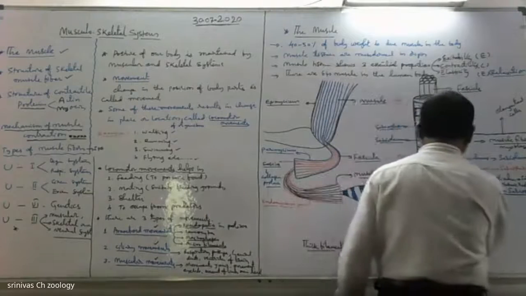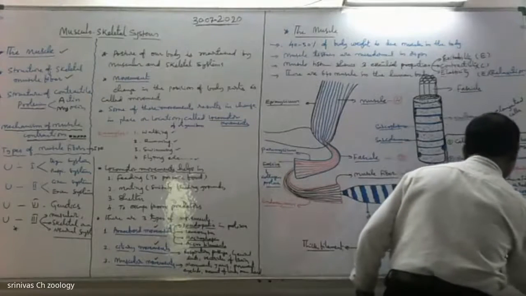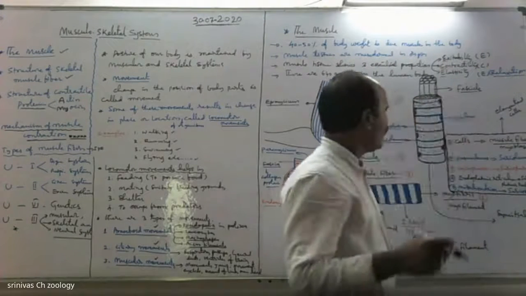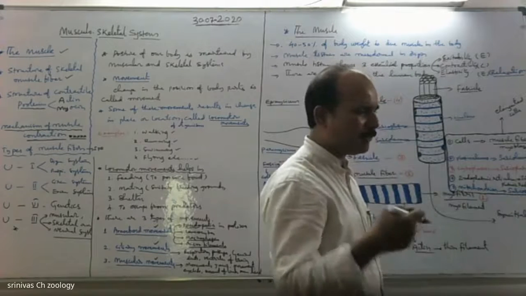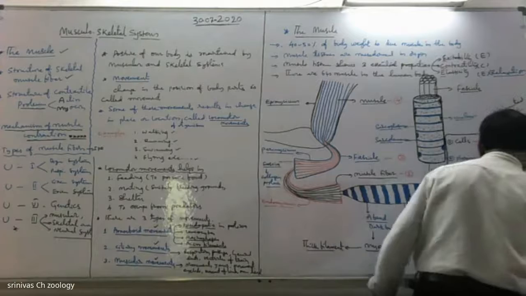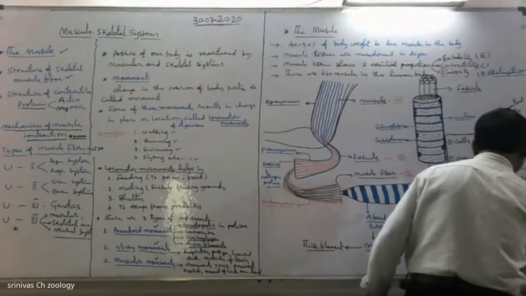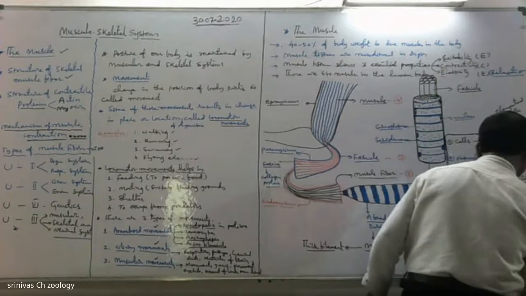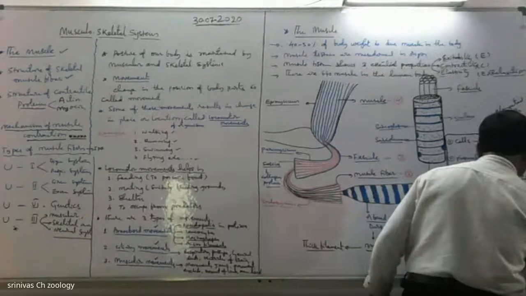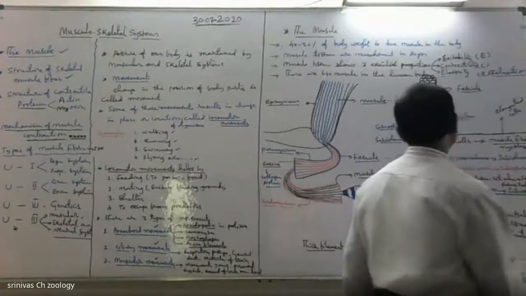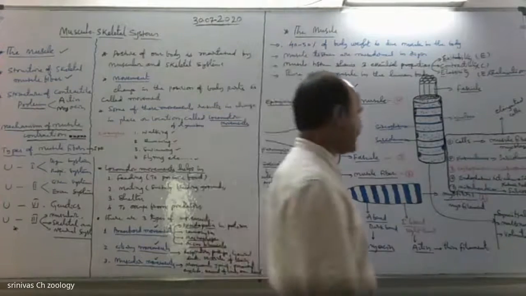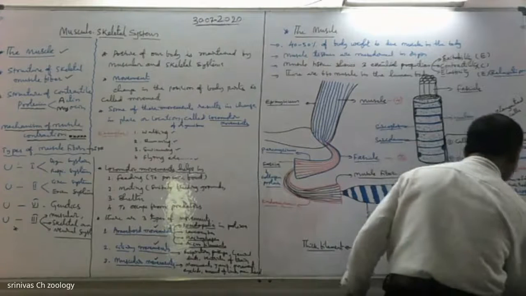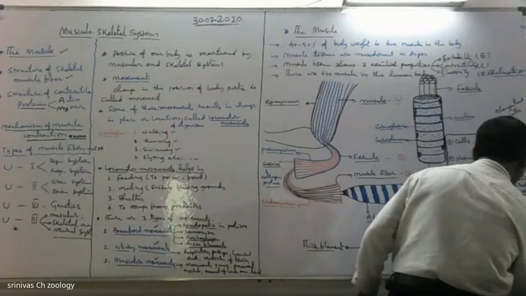Its characteristics include being syncytial, formed by fusion of numerous mononucleate myoblast cells, multinucleate, voluntary, striped or striated.